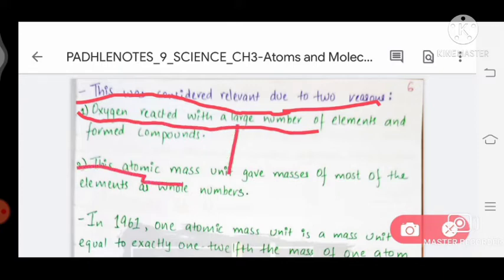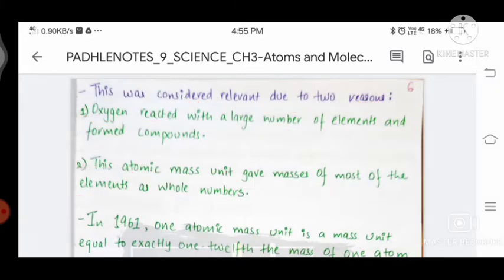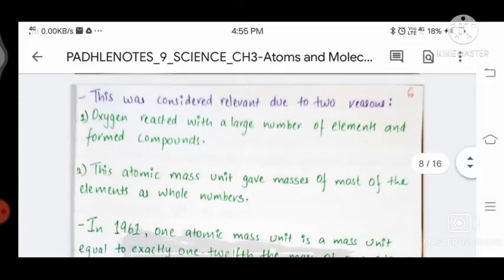This mass unit gave masses of most of the elements as whole numbers. So 1/16 of the mass of naturally occurring oxygen was taken as the standard unit for measuring the mass of elements.